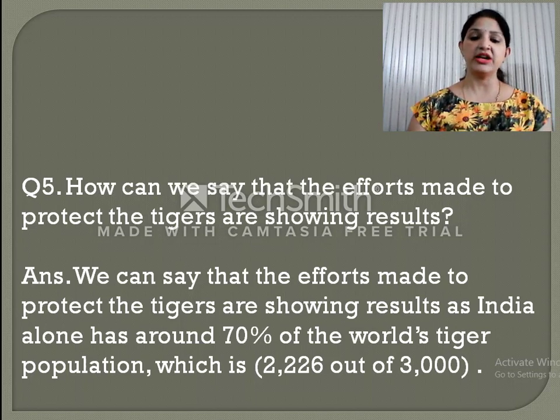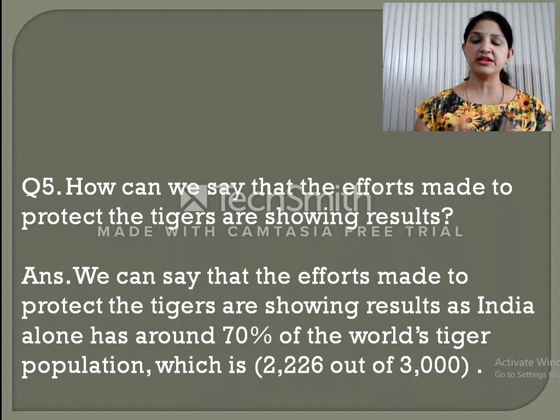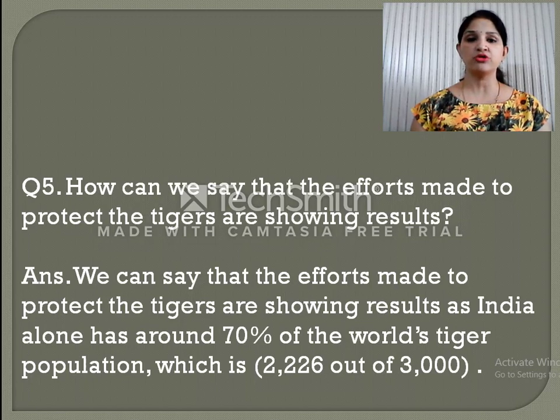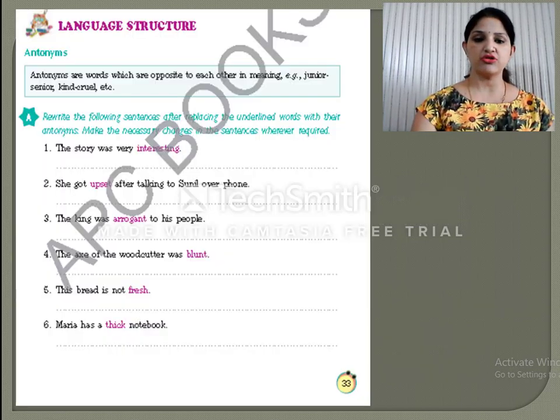So the reason is, we can say the efforts made to protect the tigers are showing result, as India alone has around 70% of the world's tiger population, which is 2,226 out of 3,000 tigers. So if we see the total population of tigers, in that case, yes, the population of tigers in India has not dropped so much. So still we can preserve them, still we can increase their population if we are very alert and we really want to save them. Now let's see the next question.